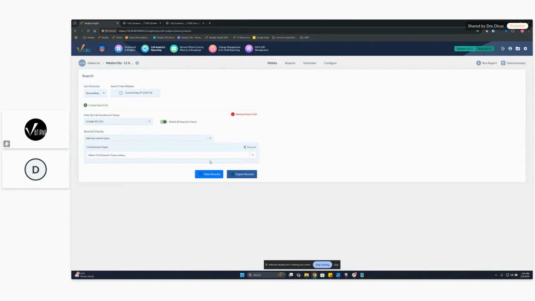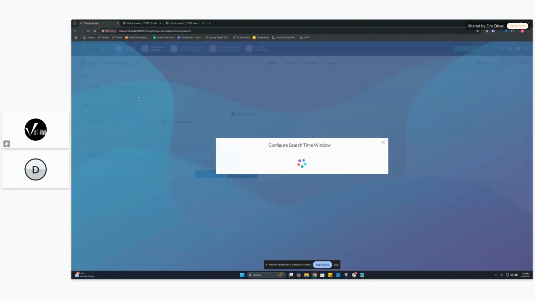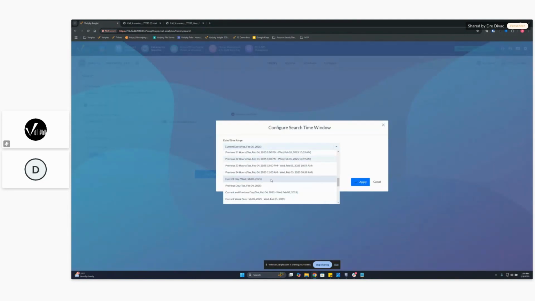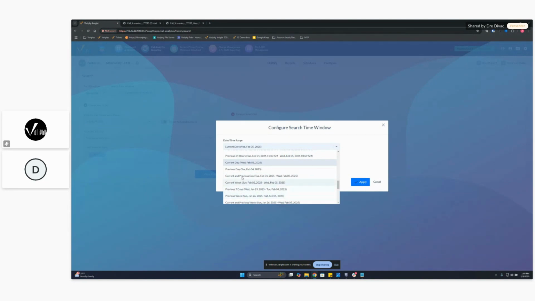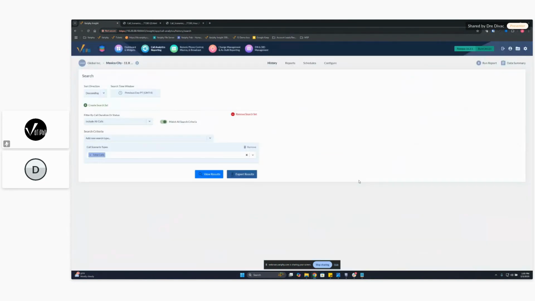Let's go ahead and remove this guy. All right, so we've got our call scenario types, and here are all our types. We've got a couple different ones that we can look at, but in this case, let's see all the calls. So we can actually just go to total calls. This is going to pull all the calls that happened within a certain time frame that you searched for. So let's do previous day, because I know I've got some information in there. We're going to go ahead and hit view results here.